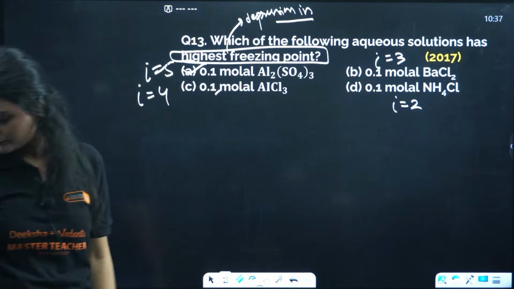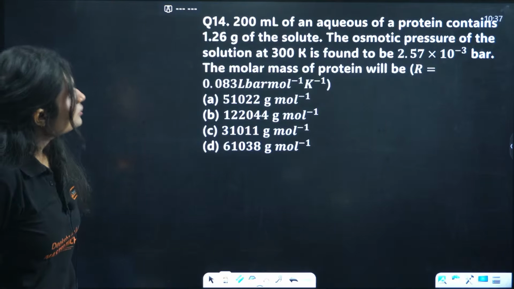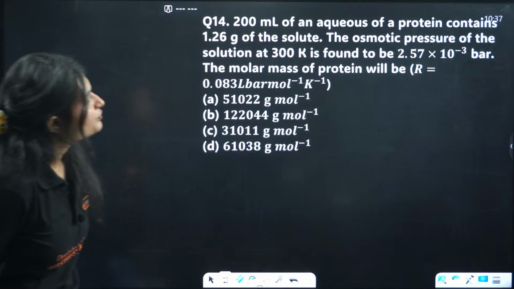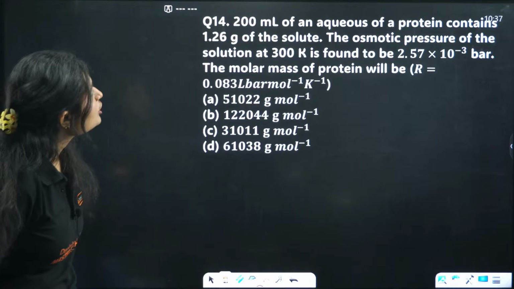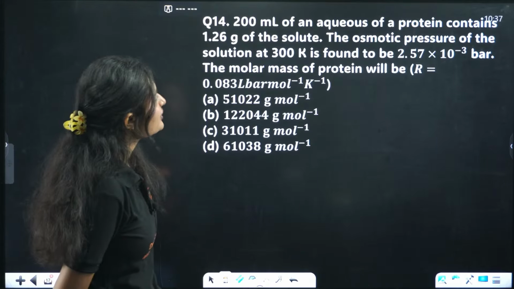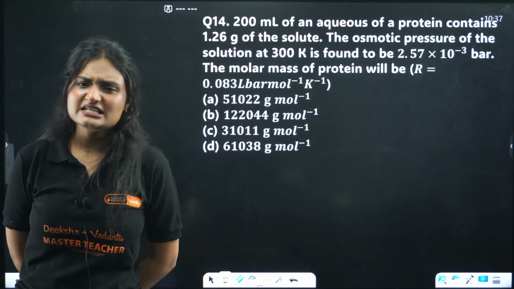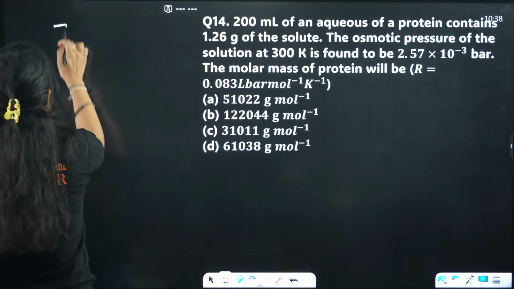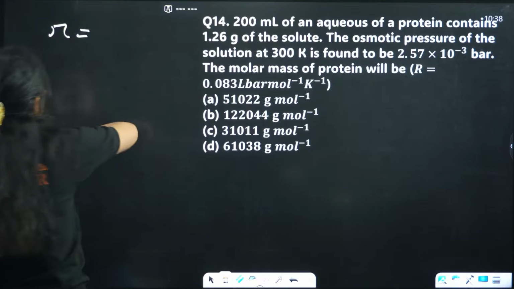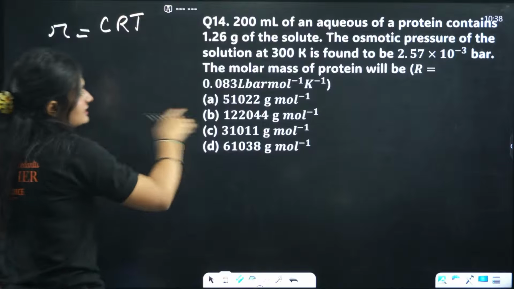Okay? Next question. 200 ml of an aqueous solution of protein contains 1.26 gram of solute. The osmotic pressure of the solution is found to be this much. You need to find the molar mass. It's very easy, because we know osmotic pressure is equal to concentration times RT.